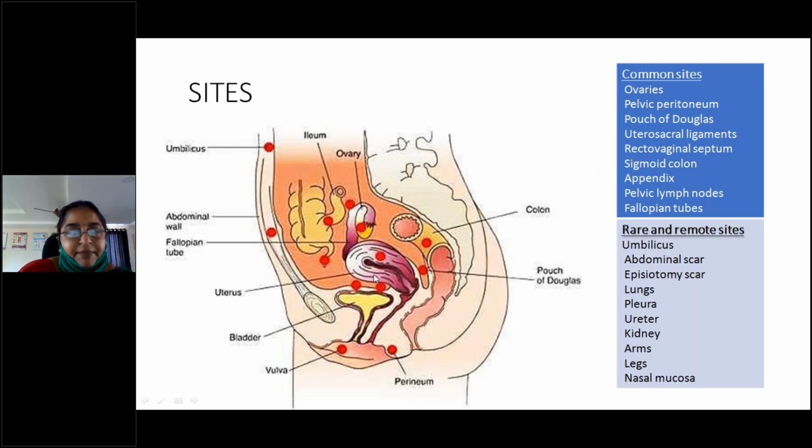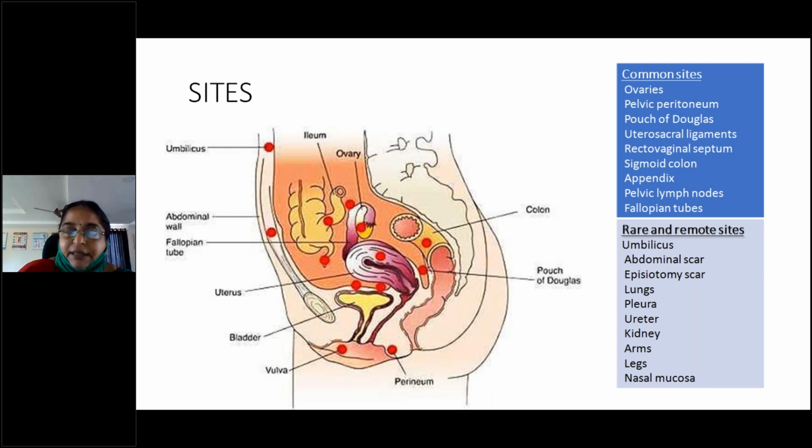What will be present by the side of the uterus? Fallopian tubes will be present. Ovaries will be present. Pelvic peritoneum will be present. Pouch of Douglas. Back to the uterus, what will be there? Uterosacral ligaments. And by the side of the uterus, sigmoid colon on one side, on the other side appendix and lymph nodes. These are the normal common sites.